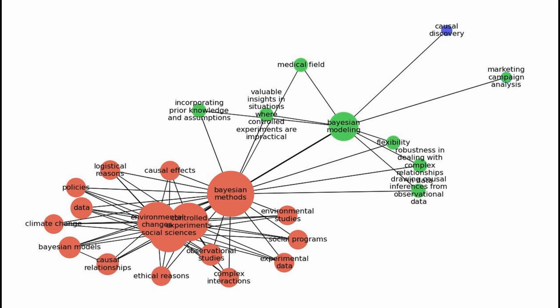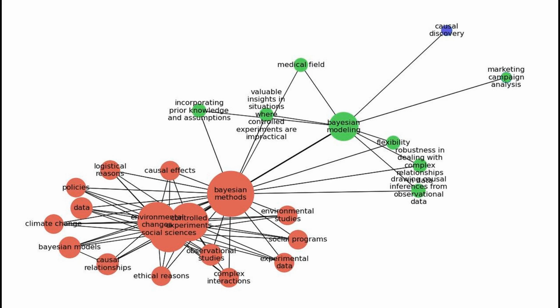3. Social sciences and behavioral research. In social sciences, researchers might want to study the impact of social programs or policy. Bayesian models can help evaluate the causal relationships by analyzing data collected from observational studies. This is crucial when controlled experiments are not feasible due to ethical or logistical reasons. 4.